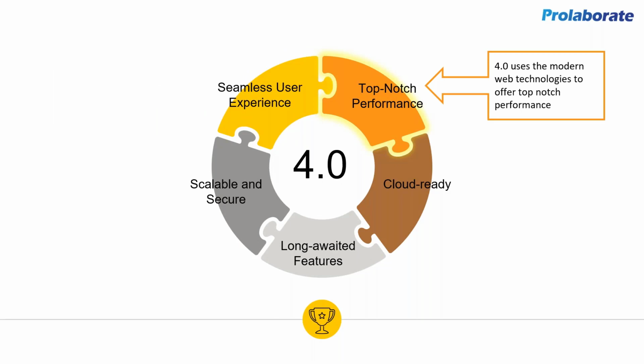We have very large customers using Prolaborate right now, but we thought we'd take the performance to the next level. You could be a very huge company with the largest or most complex models, but what we want you to expect is never a dull moment or a lag. We saw that this is good, but at times, when there is a large query, or when the models are getting large, or we are a very huge organization working all around the world, one of the largest banks in the world, we could see some gaps currently. It's not a major gap, but there are some gaps.